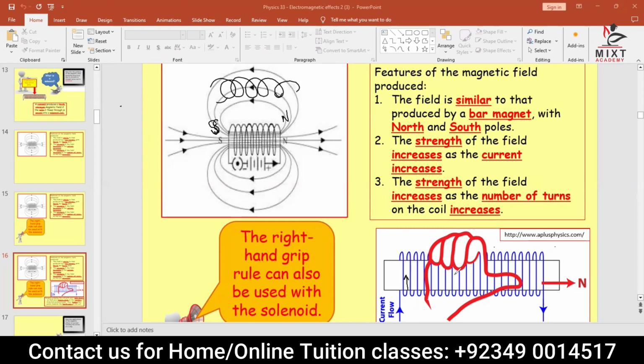You will see the finger curling will be like this. This will be anti-clockwise. So anti-clockwise direction of the current can only be established if the thumb is heading to the right hand side. So when the current is anti-clockwise and your thumb shows the right hand side, then the right hand side of the thumb is the north pole and the other side is called south.